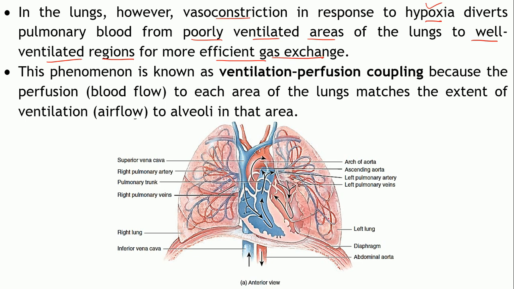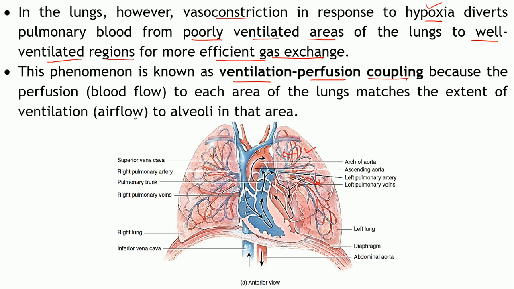Supposing the hypoxia is taking place in this particular region, the blood will be diverted to other regions for more efficient gaseous exchange. This phenomenon is known as ventilation perfusion coupling.